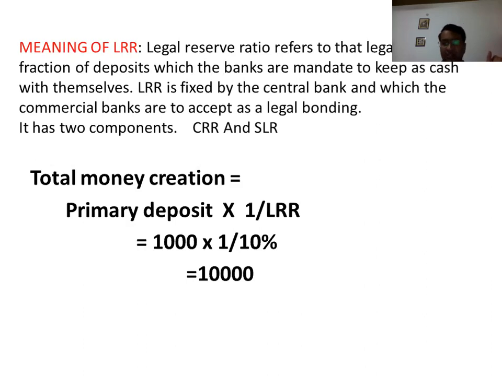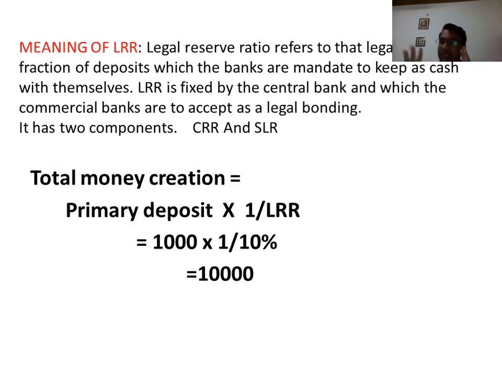Now, what is the legal reserve ratio? It refers to the legal minimum fraction of deposits which banks are mandated to keep as cash with themselves. It means the legal reserve ratio refers to that minimum percentage of deposits which banks are mandated to keep as cash with themselves or with the central bank.